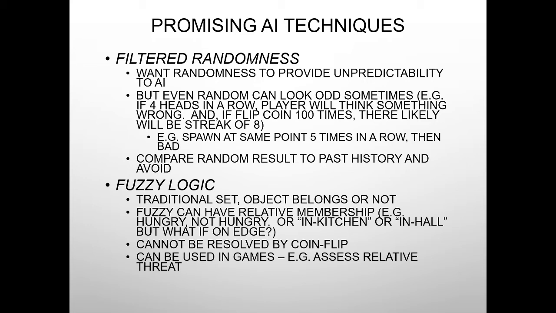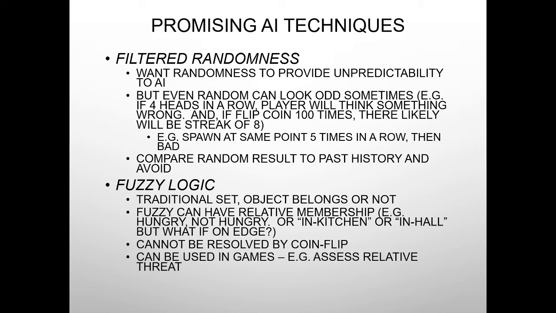To give you an example, spawning at the same point 5 times in a row would seem bad. You can perform well consistently, and then you might perform not as well in a particular game. It's completely random, and you have to compare that random result to the past history and avoid losing the game.